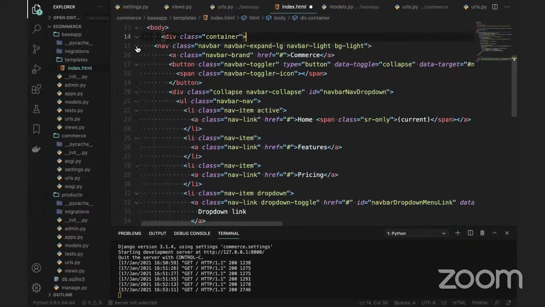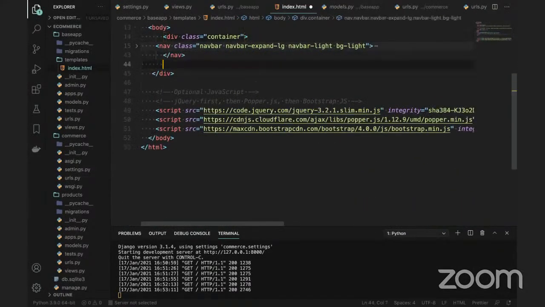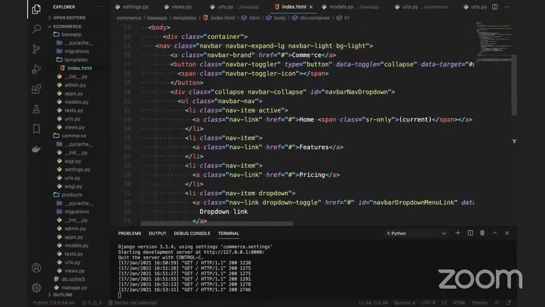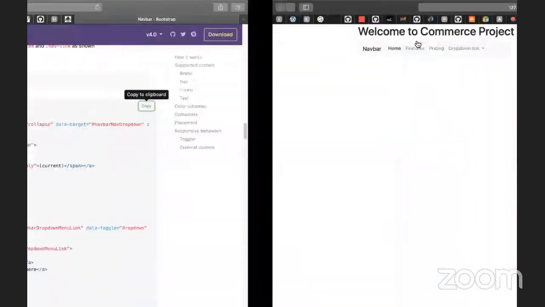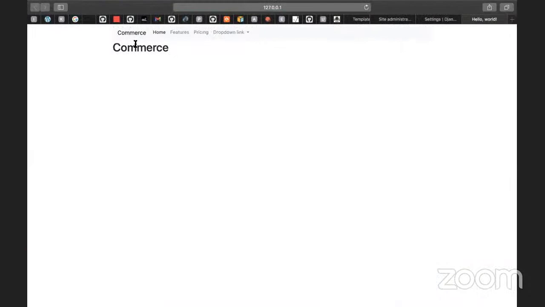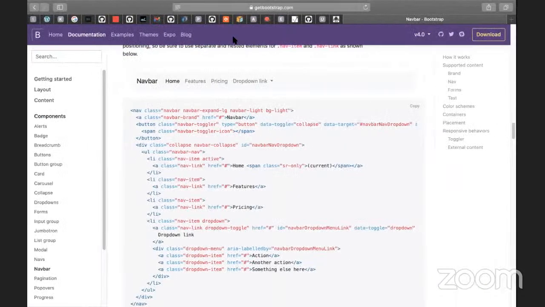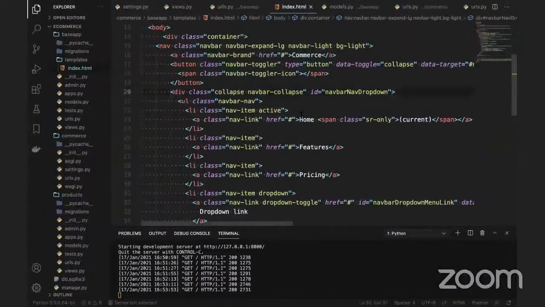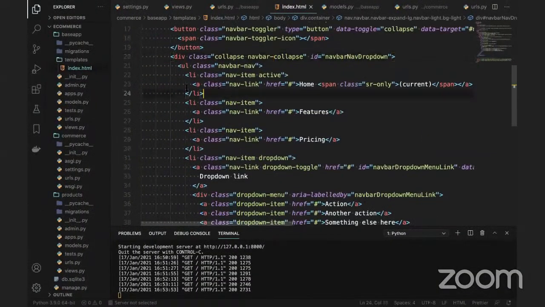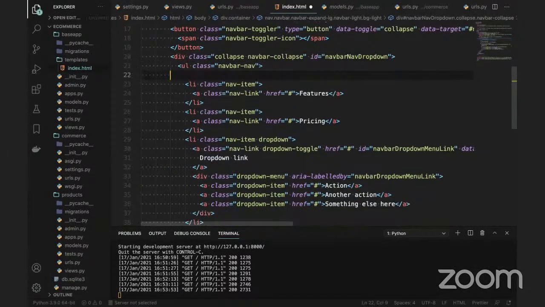So I will minimize this. Let me put the H1 as commerce. Now I'm going to refresh the page. I can see the commerce, home page, features, pricing, and all. So what I'm going to do is, instead of giving this home page, I don't want to give this home page here. Let me remove it. There is no home page.